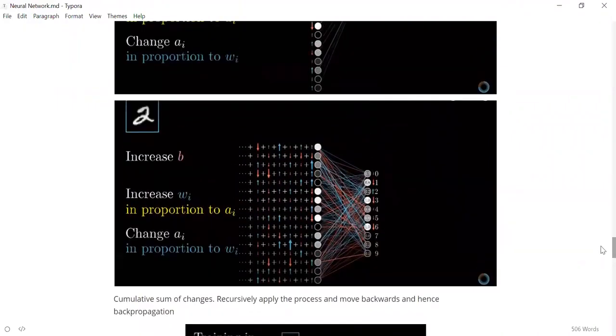So for every node that is present, it gets a direction from every node in the output layer saying that for node 2, you need to improve. For node 3, you need to deprove or something like that. So you'll be getting some 10 directions. You'll take the cumulative sum of all these 10 directions and you try to change it. So that way you improve the neural network. That is how you train the neural network.